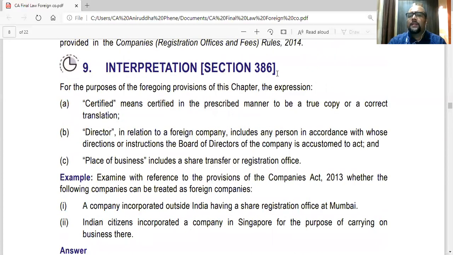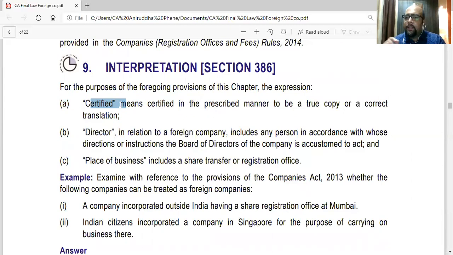Then section 386 talks about a few words they have given and how to read those words. Certified: in the normal case, you have to submit certified copies of the resolution, or of the MOA or of the AOA. A certified copy is basically a copy, a Xerox, signed.